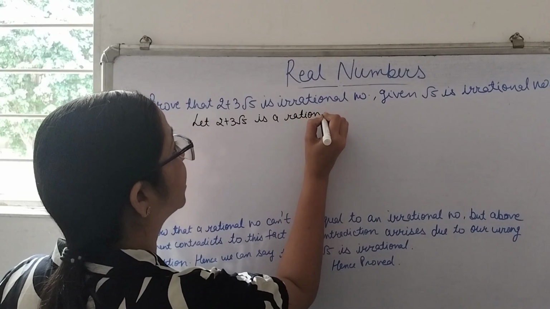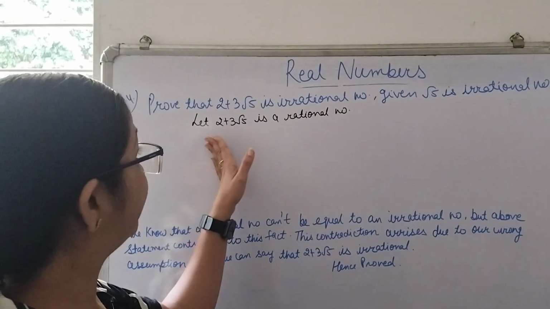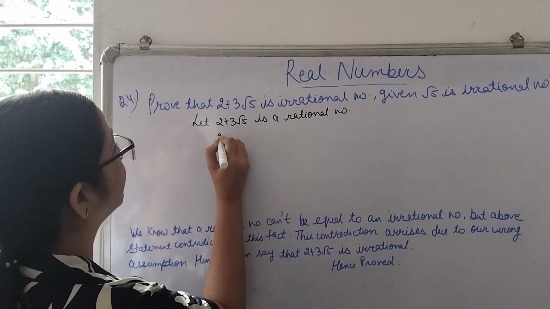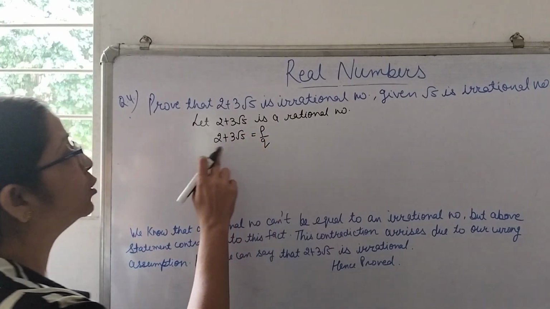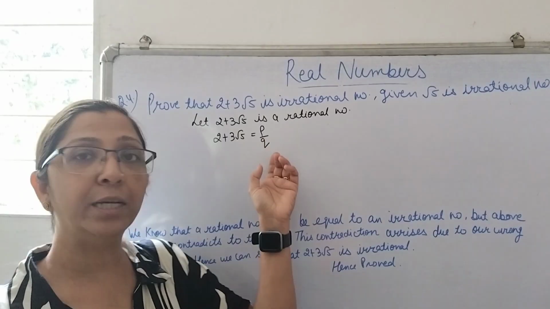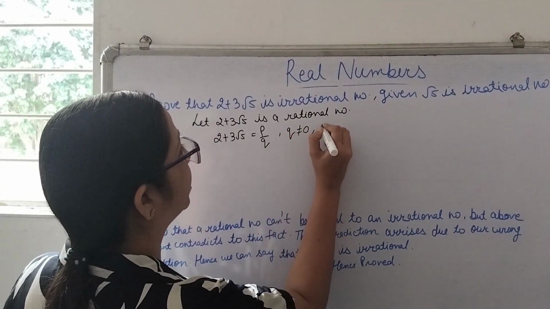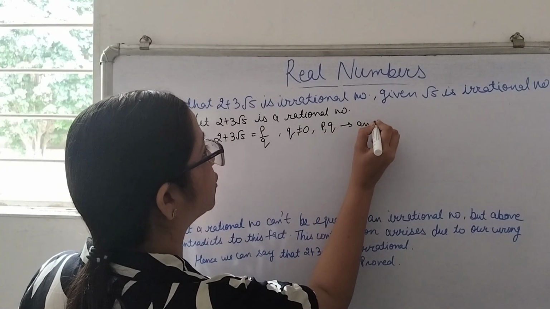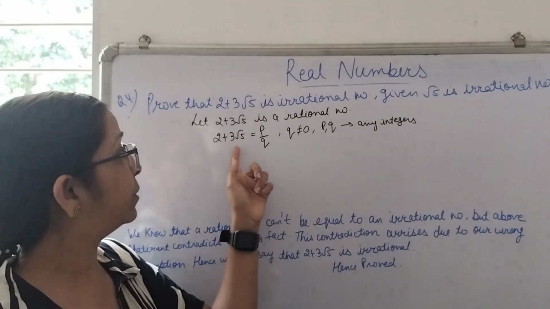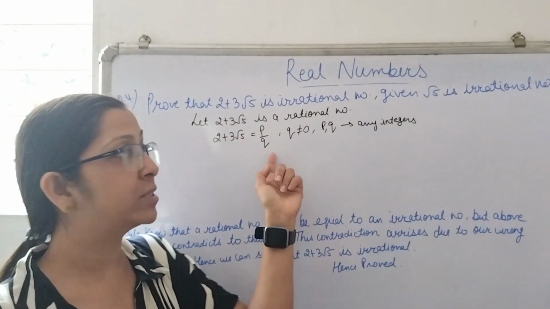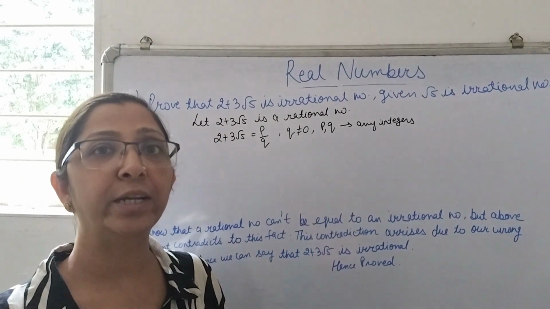And we know that a rational number is a number which can be represented in the form of P upon Q. So we write 2 plus 3 root 5 is equal to P upon Q, where Q is not equal to 0 and P and Q are any integers. This is our assumption, and because it is a rational number, we can represent it in the form of P upon Q.